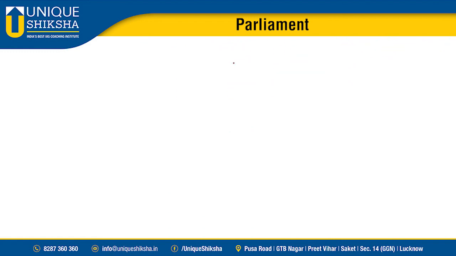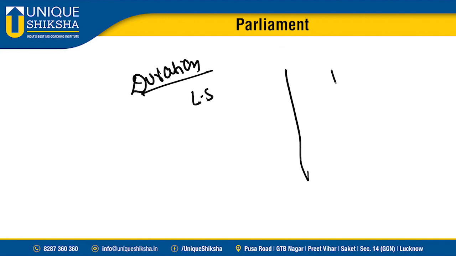After this representation, what is the duration of Lok Sabha and what is the duration of Rajya Sabha? Also, what is the normal term? The normal term is 5 years for Lok Sabha.